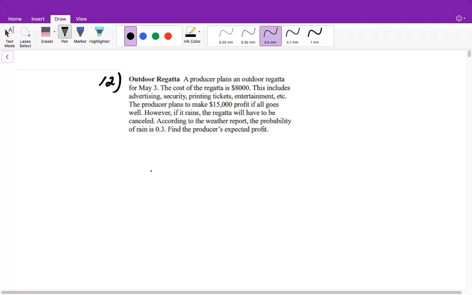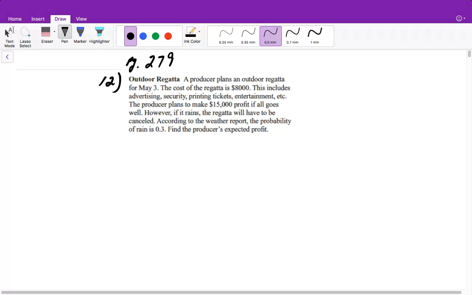All right, so for this one, this is question number 12 on page 279. So I'm doing page 279 first. A producer plans an outdoor regatta for May 3rd. The cost for the regatta is $8,000. This includes advertising, security, printing tickets, entertainment, etc. The producer plans to make $15,000 profit. So that means after he spent this $8,000 for the cost, he's making $15,000 above that for profit,